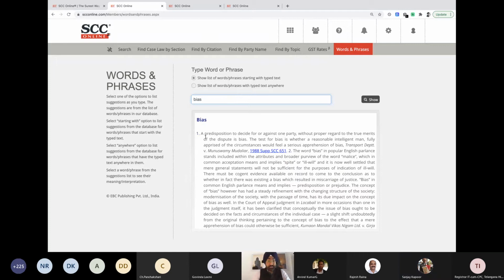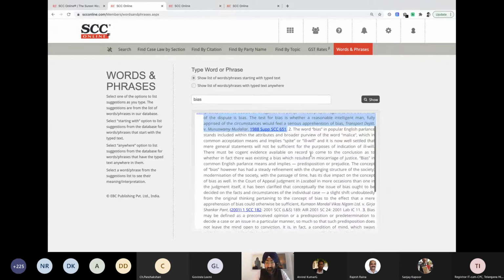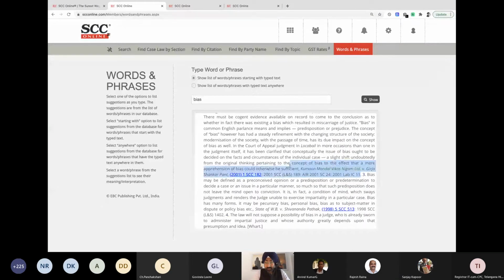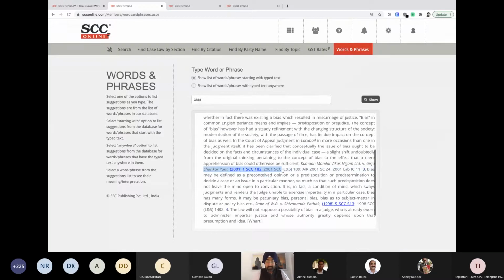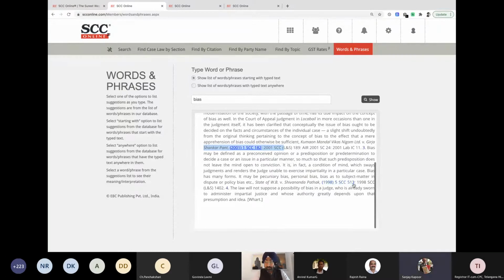Now, if I show you the meaning, the first definition is here. The second one is starting from here, ending somewhere over here. And the third one starts from here, and the fourth one is here. Now, what is happening is it is giving you multiple sources from where the definition is coming. Like we can see in this one, this is coming from a judgment. So the Lordship would have explained the word bias in this case. The second one is also coming from a particular case, so is the third one. But then we have the fourth definition, which is coming from what? Wharton's Dictionary of Law.